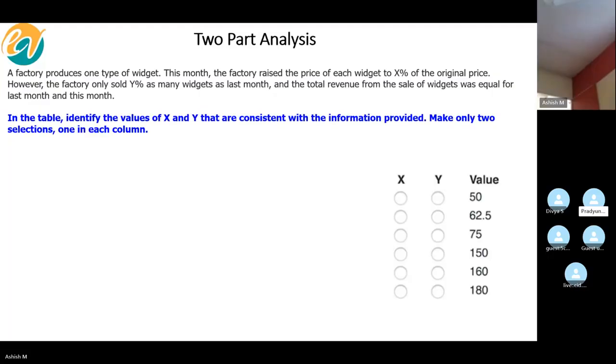It is 62.5 and 160. All right. Okay. So what's the value of X?